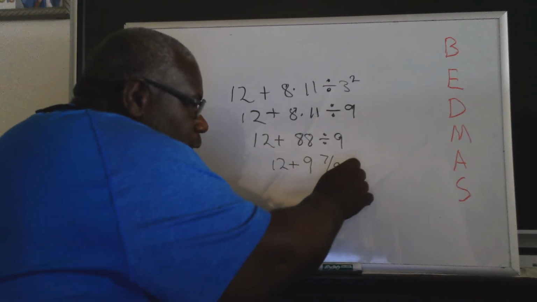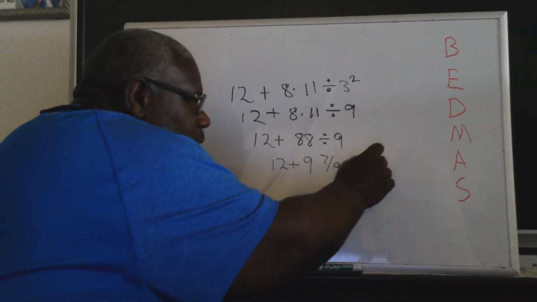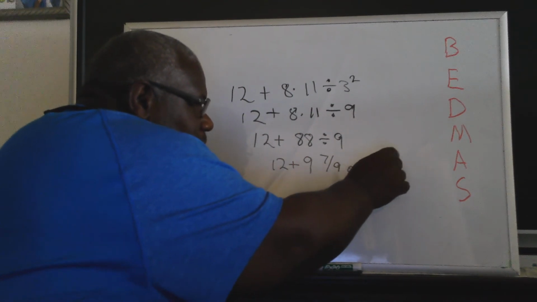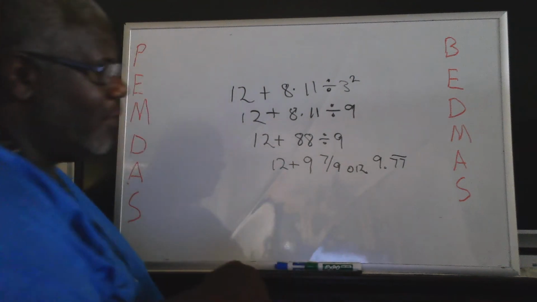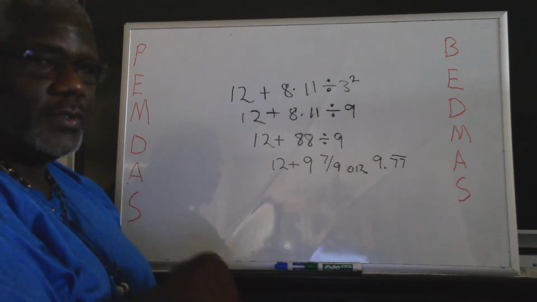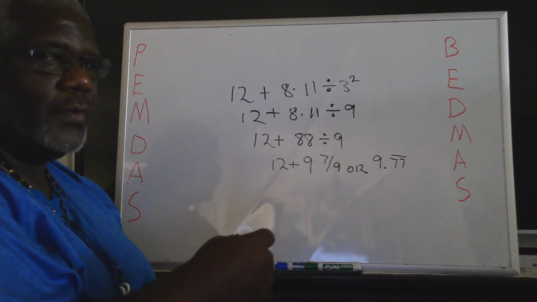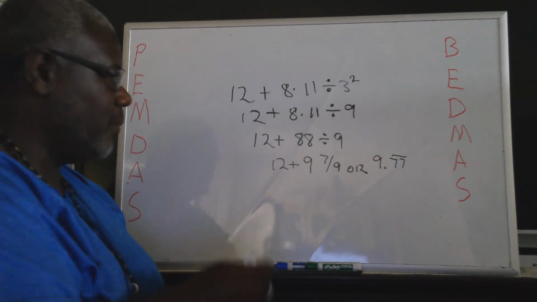Or, depending on what your teacher wants from you, 9.77 all day, all night long. Remember, we draw a line over those numbers. They repeat, they'll wrap around the earth. Long after we're long gone, they'll still be going.